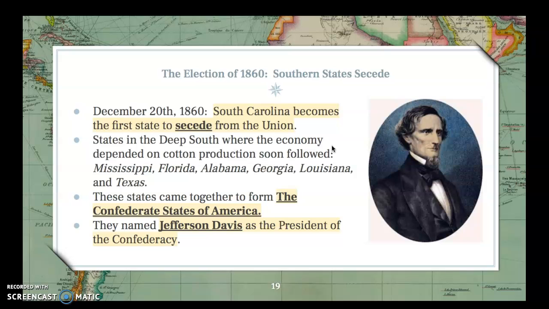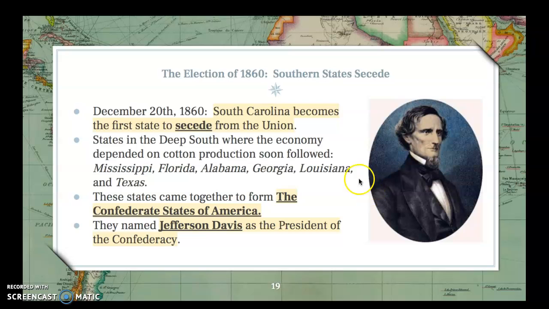And here's a little known fact. States left the Union, they seceded in the order of the percentage of slaves in their population. So South Carolina had the highest percentage of slaves in their population, followed by Mississippi, Florida, Alabama, all the way down the line. Little known fact.